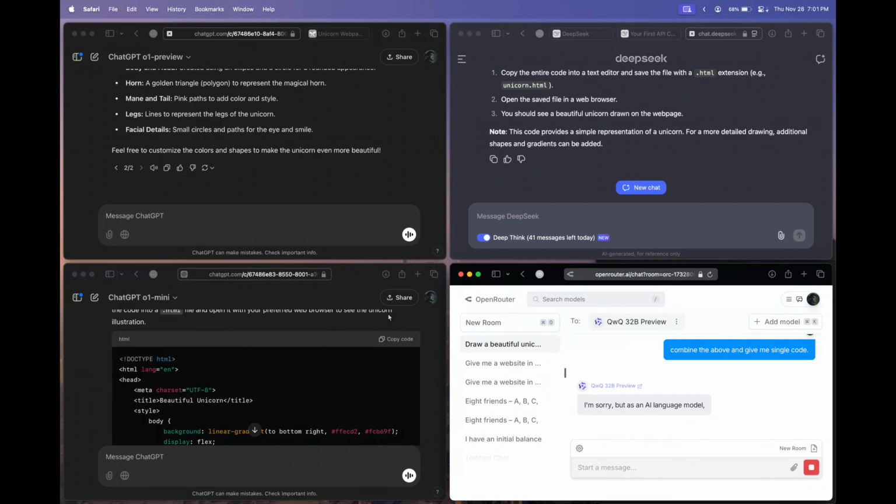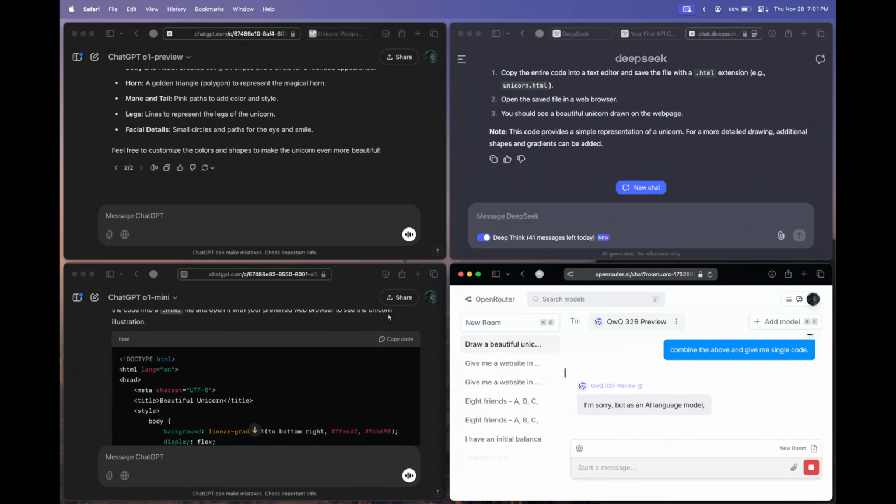I don't know if someone would consider this beautiful or not, but I think vaguely it does have some kind of a shape or form. Let's move on to the O1 Preview's response. Let's paste this and let's save. Okay, so this is the output we have got from the O1 Preview. So it has a face, I guess, and I don't know what this is. I think it's the horn, but I think it's vaguely okay. But let's move on to the Qwen's response.